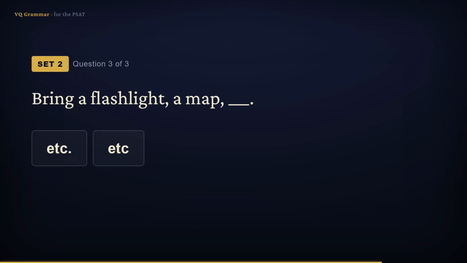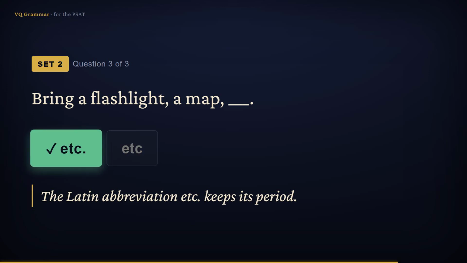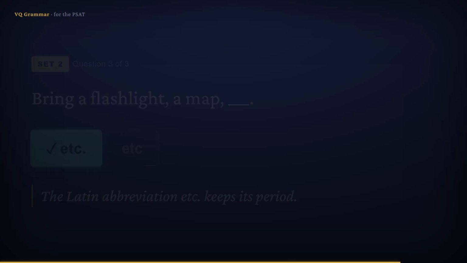Bring a flashlight, a map, blank. This is etc., one of those Latin abbreviations. The Latin ones keep their periods, so we write etc. So the answer is etc.